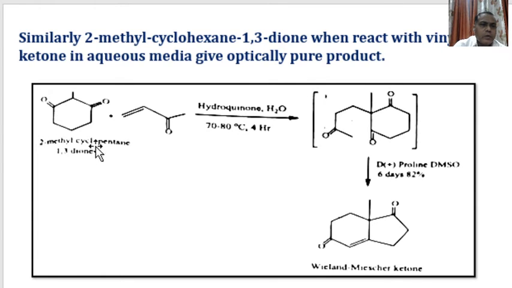Here, 2-methyl cyclohexane 1,3-diene. Incorrect typing here: it is shown as cyclopentane, but it is not cyclopentane. It has a 6-member ring, hence it is cyclohexane. Read cyclohexane instead of cyclopentane. It is 2-methyl cyclohexane 1,3-dione.